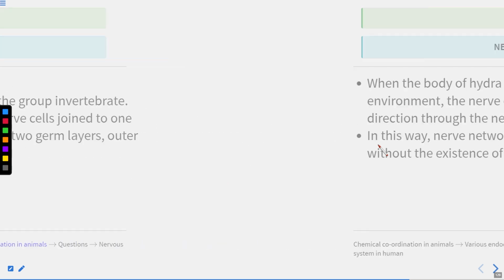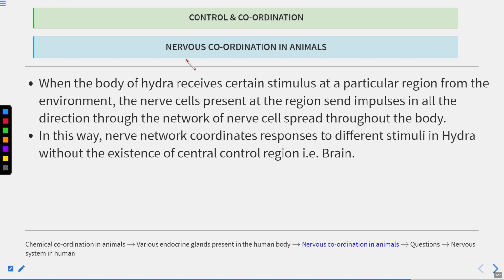So it's quite simple. Now, how does this nervous system work, or how does the hydra show response? When the body of the hydra receives a certain stimulus at a particular region from the environment, whenever the hydra receives an external stimulus, then what happens? The nerve cells present at the region where it receives the stimulus, so nerve cells will be present in this region.